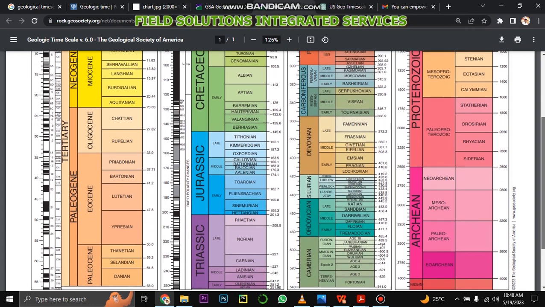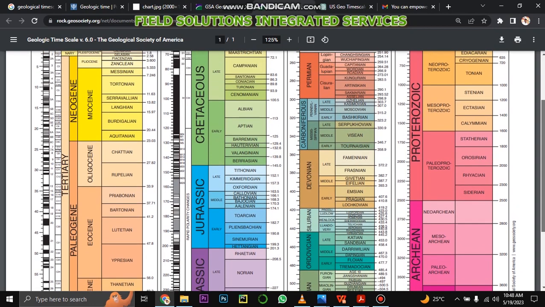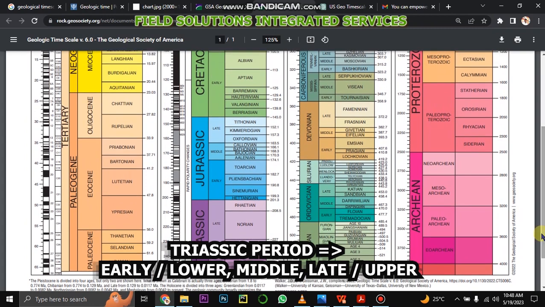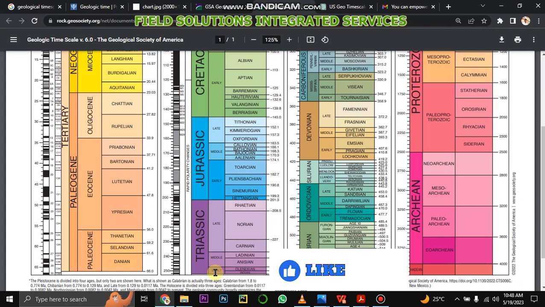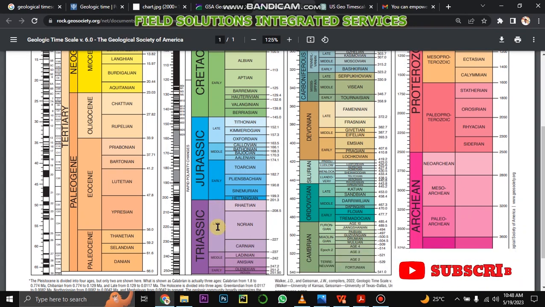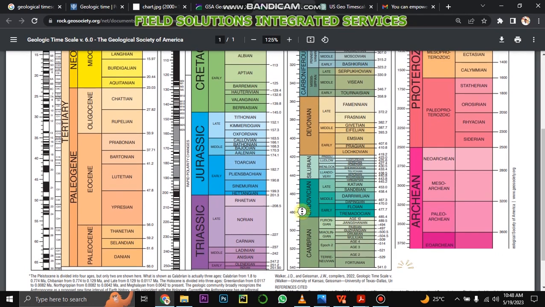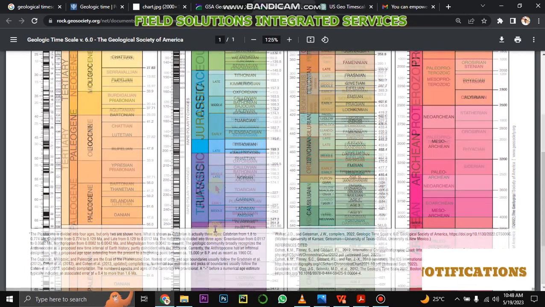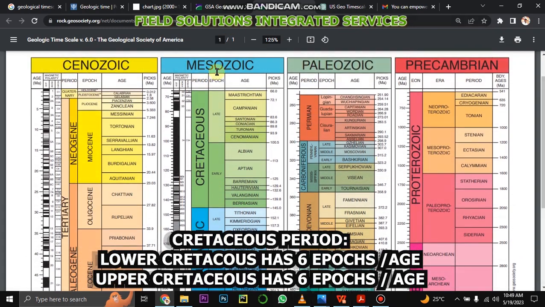And if you look at this event, like a box plot, from the lower boundary of the late Triassic period to the upper boundary of the late Triassic period, the late Triassic spent a lot of time as opposed to what? The early and the middle Triassic period. The early Triassic period took some time as opposed to the middle and late Triassic period. Also the Cretaceous took enough time as early and late.